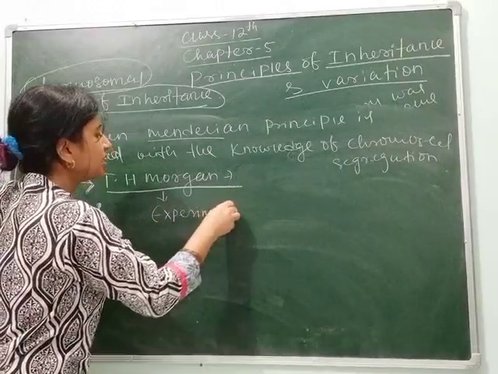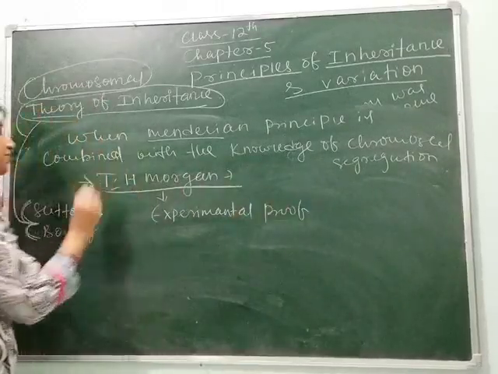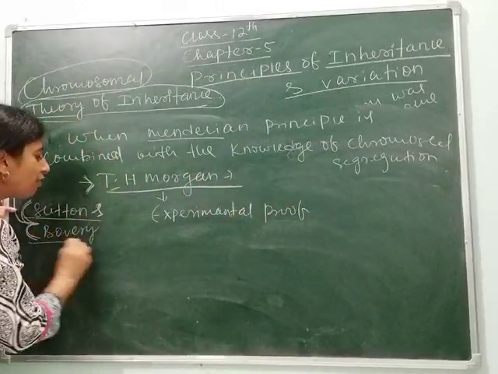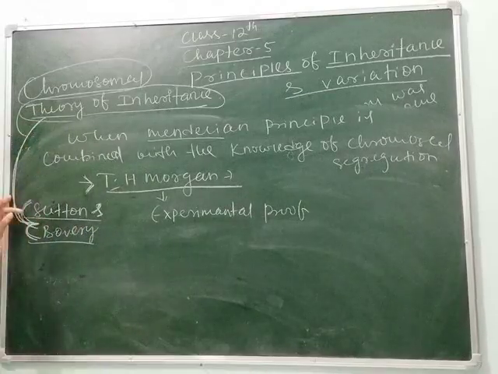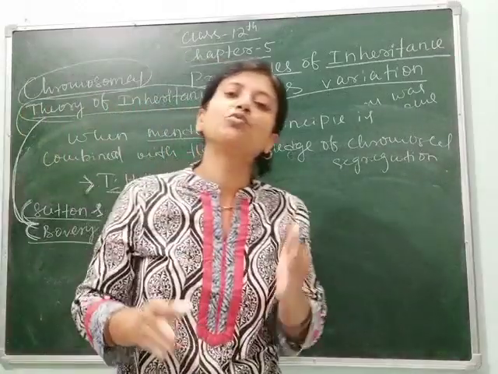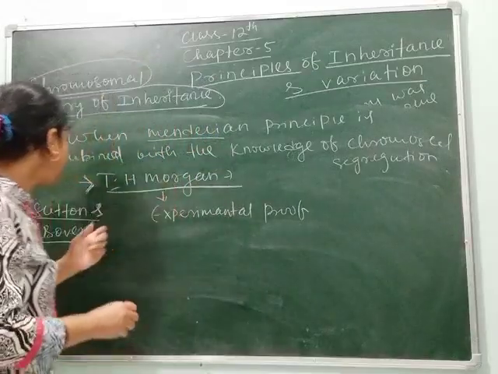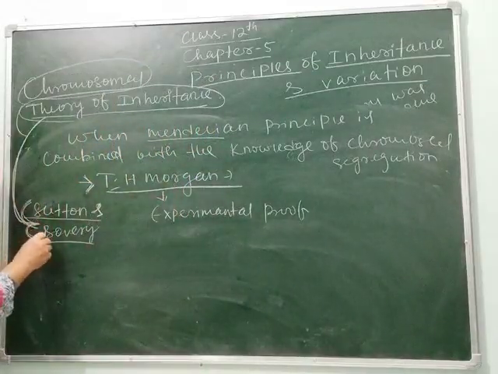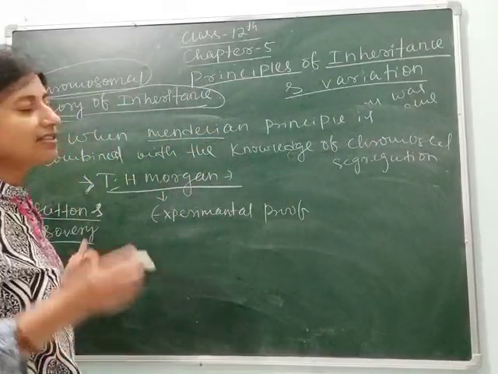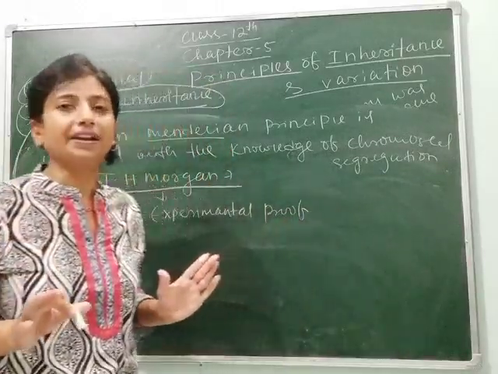This may come as an MCQ. The experimental proof was given by T.H. Morgan, where Sutton and Boveri gave the chromosomal theory of inheritance, arguing that the separation of chromosomes leads to separation of genes. Clear, students? So what is the argument of Sutton and Boveri? They said that when chromosomes get separated, then genes also get separated.